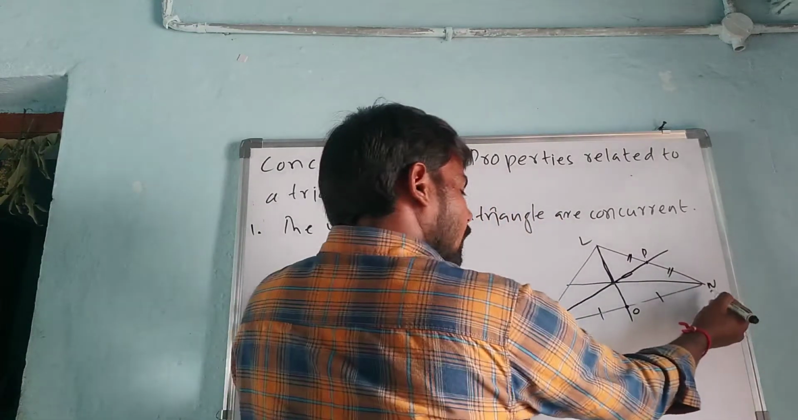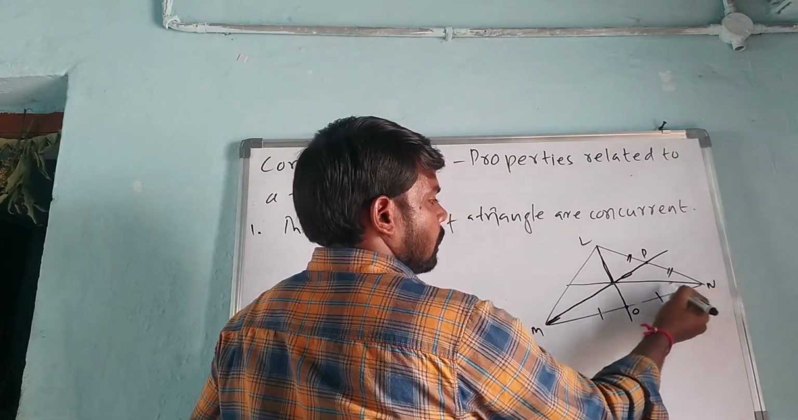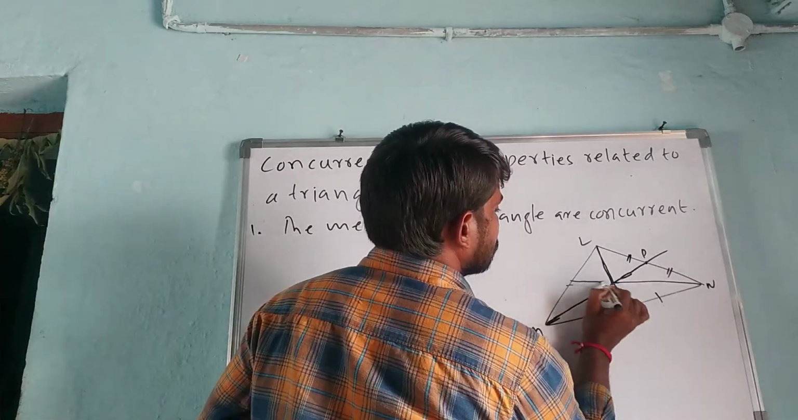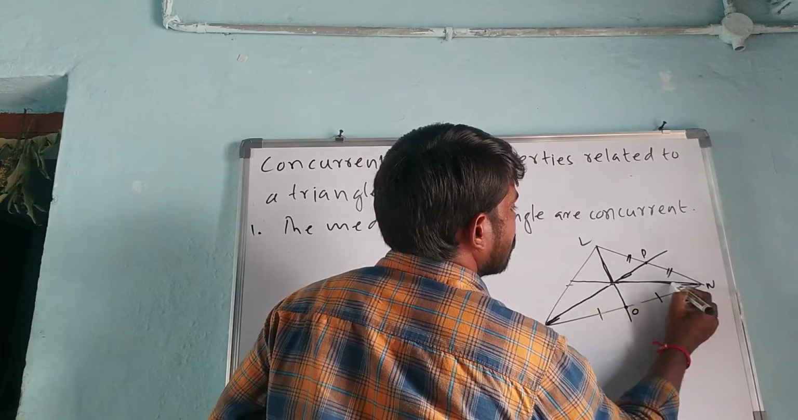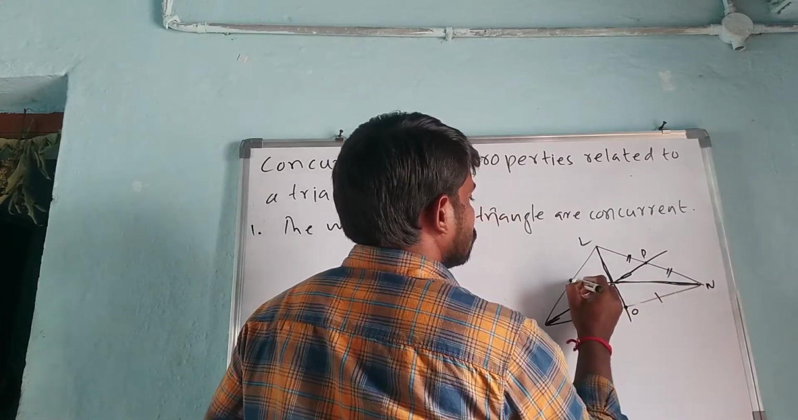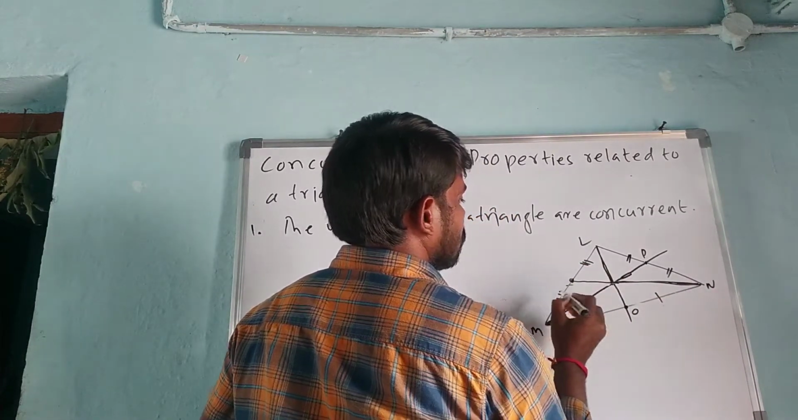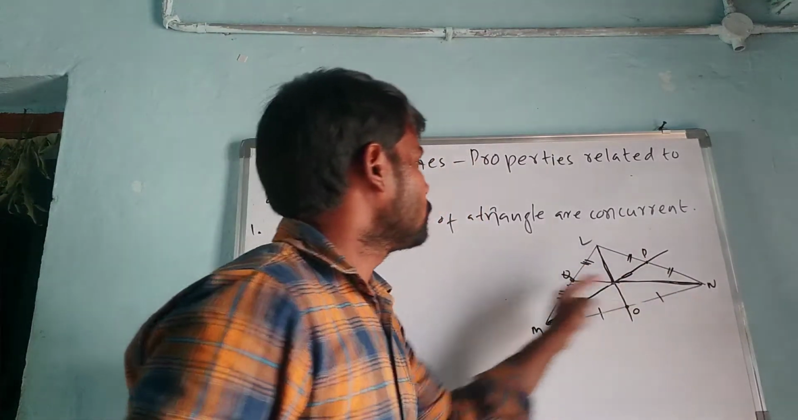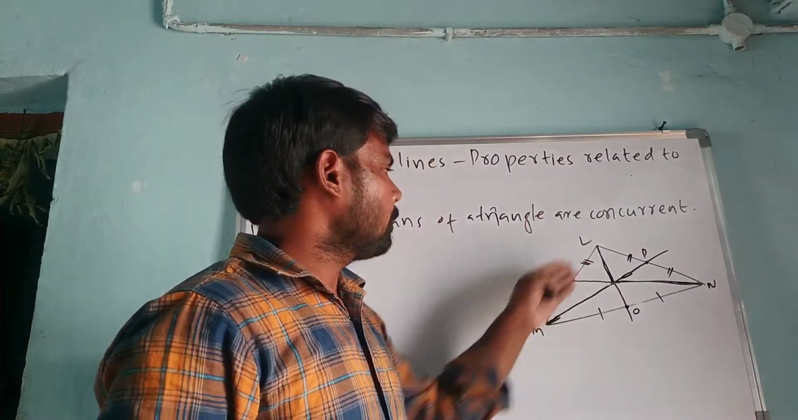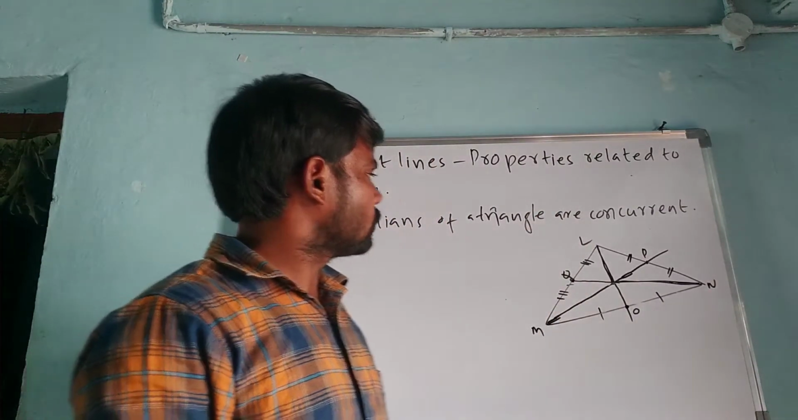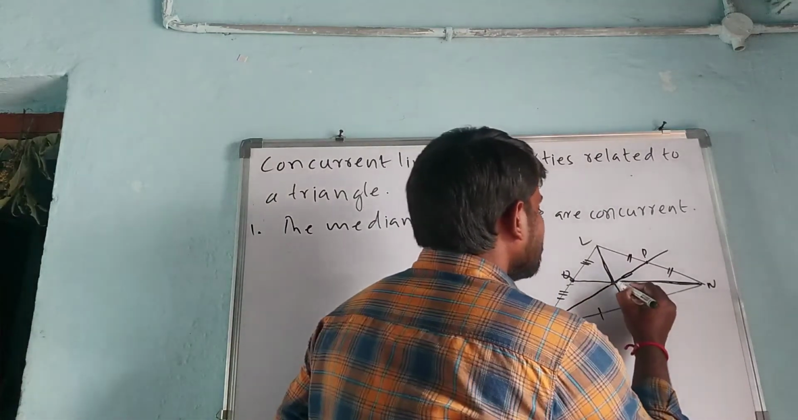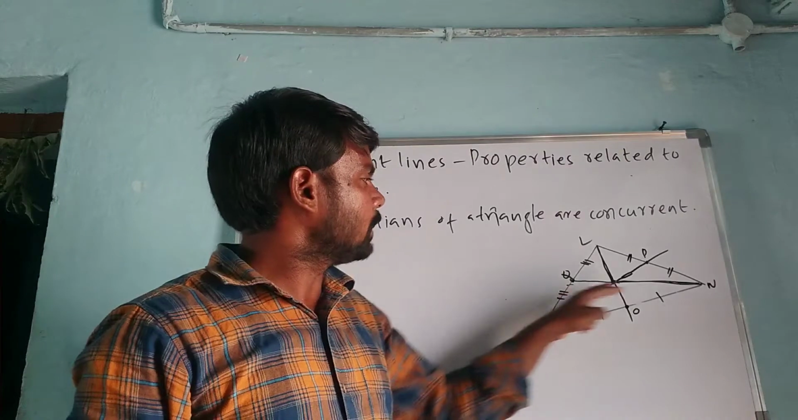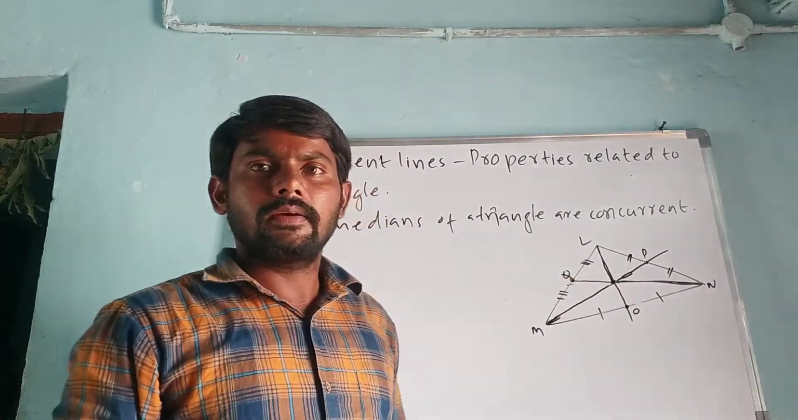So a line coming from vertex N to the midpoint of its opposite side. NQ is also a median of the triangle. So we can clearly observe that the three medians are intersecting at a point.